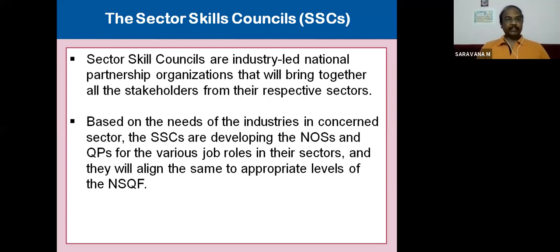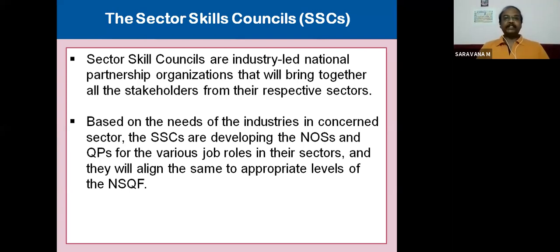These step-by-step procedures or actions or skills are considered occupational standards, and the designing of a garment is a qualification pack. So in a qualification pack, you have a set of learning outcomes which are considered national occupational standards.